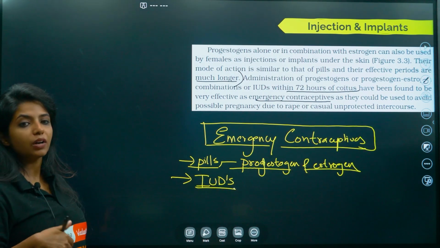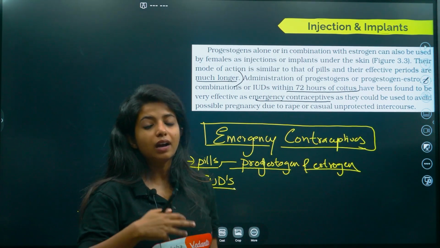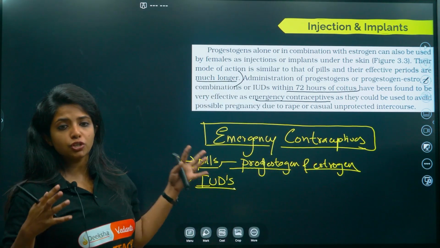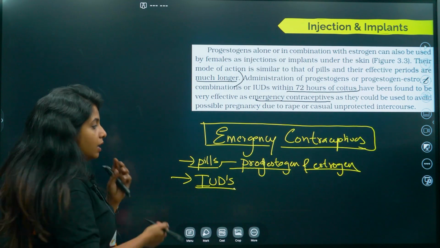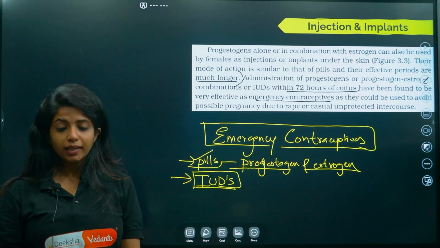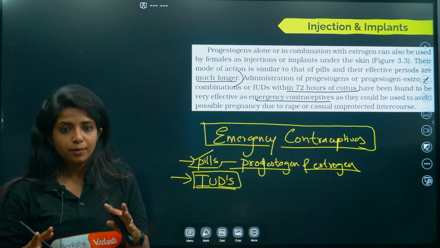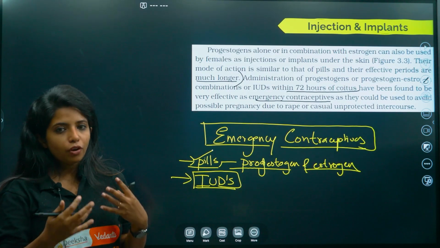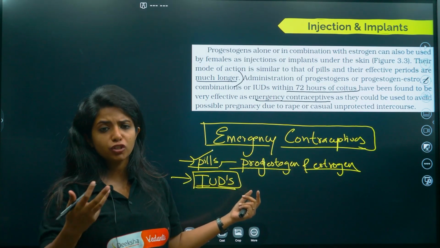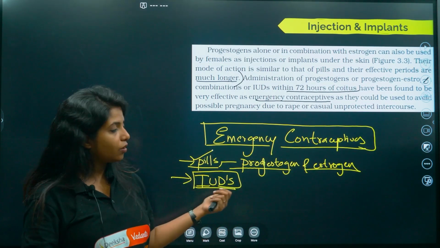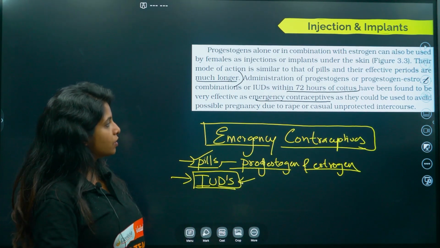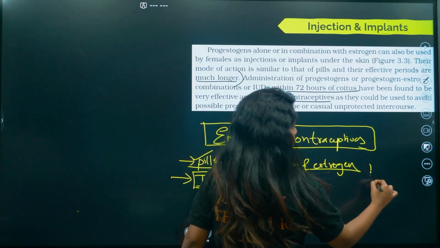Why? How do IUDs come out to be effective? Because you are making the uterus unsuitable for implantation. So at this point of time, if ovulation and fertilization have also taken place, implantation can be prevented with the help of IUDs and also pills. So these are emergency contraceptives and they work on the principle of hormones basically. Both of them are hormones. Here also in IUDs, for example, progestasert is again a hormone which could prevent the implantation. So this works on the basis of hormones mainly.